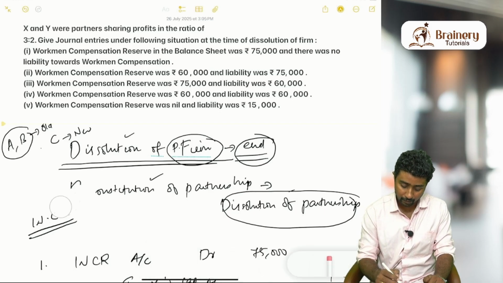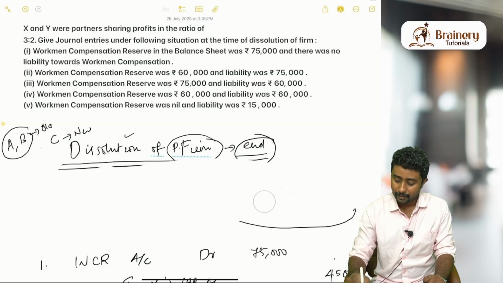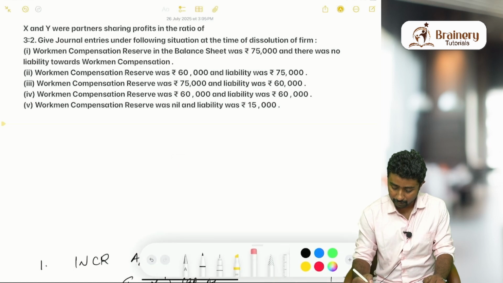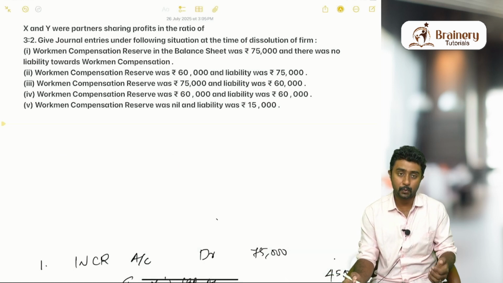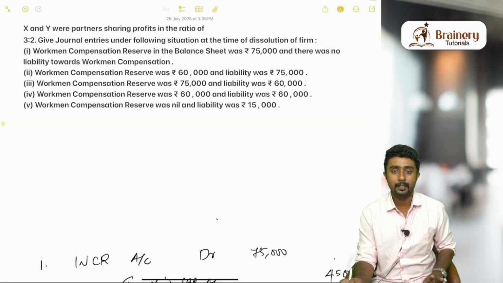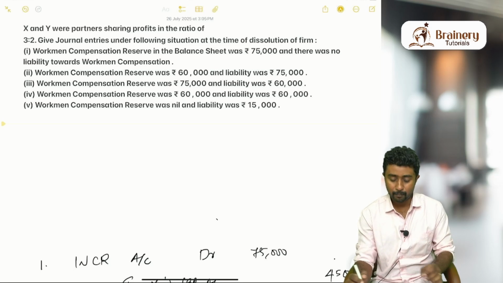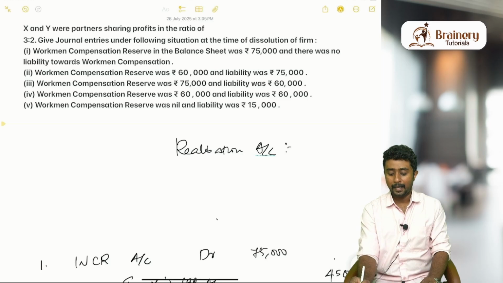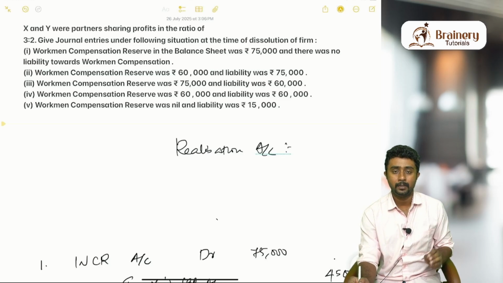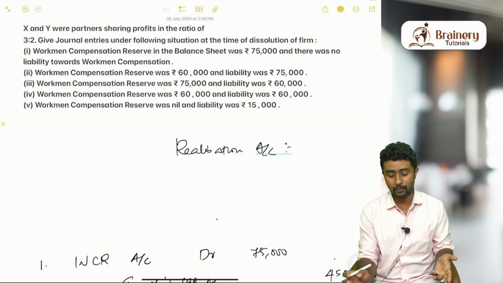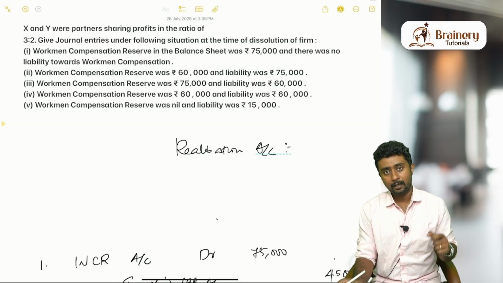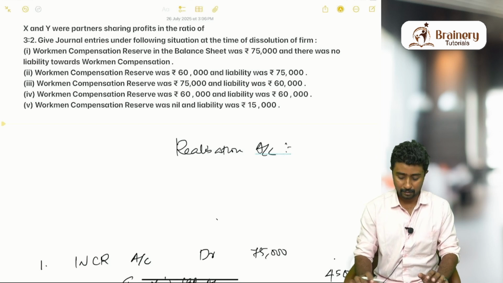When it comes to claim and all, in this chapter, instead of revaluation account which we used to prepare for other chapters, that means other chapters means what? Reconstitution of partnership chapters, you used to prepare an account called revaluation account. There is no revaluation account here, which is actually replaced by one account. That account's name is realization account. Realization account, as the name says, it is an account that is prepared to sell the assets and pay the liabilities. So obviously when a business is getting closed, many formalities are there, right? We have to sell the asset and with the money that we get, we have to pay the liabilities. This is the summary of it.